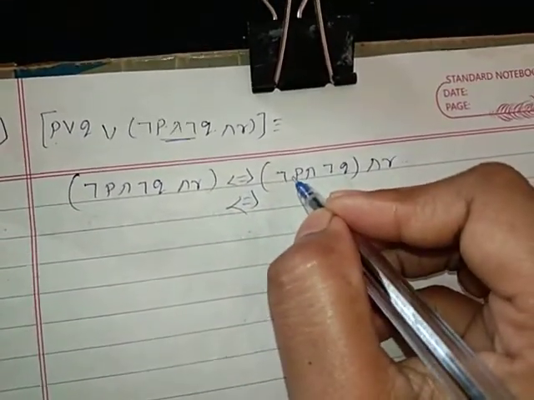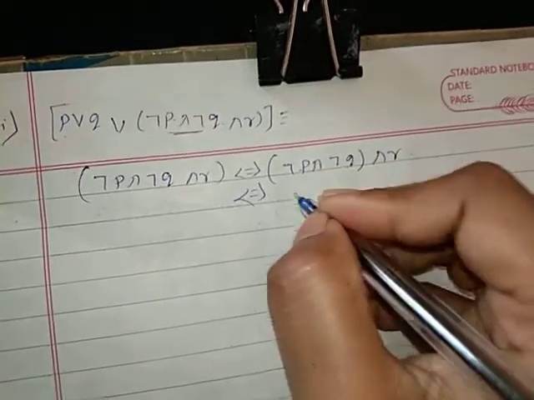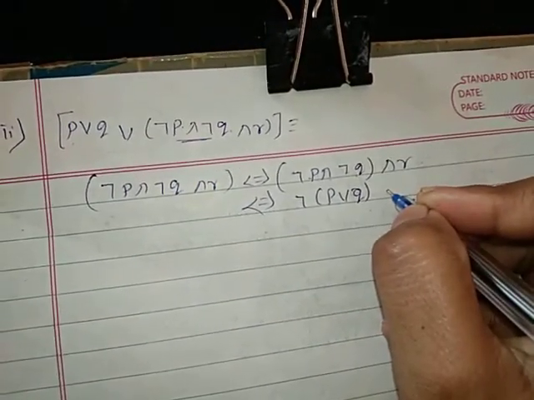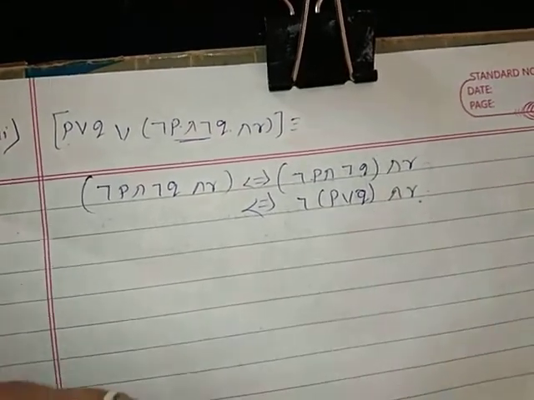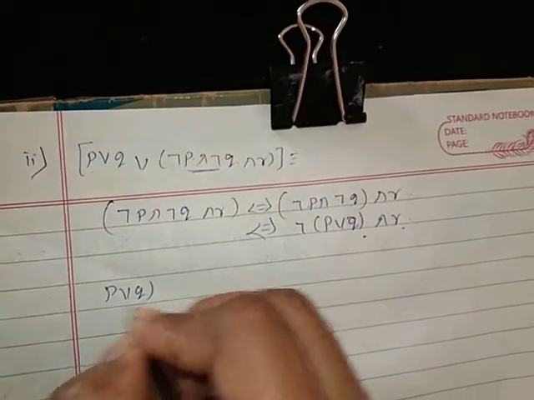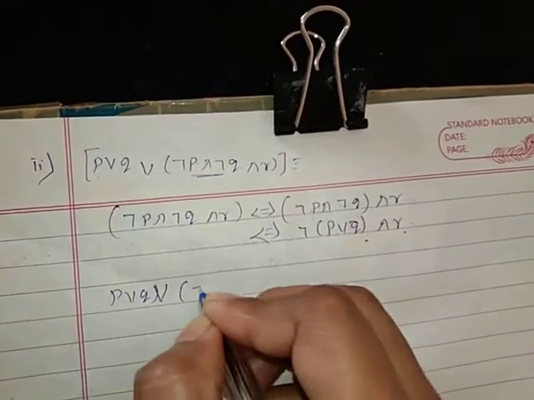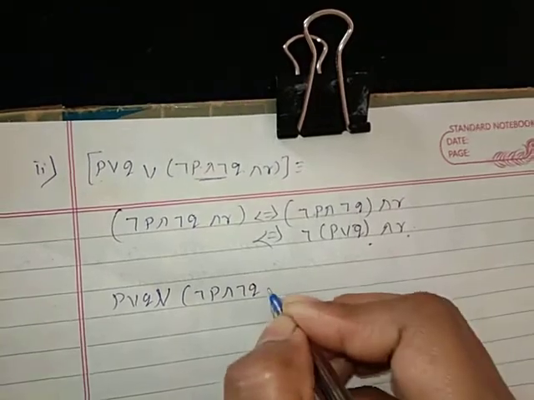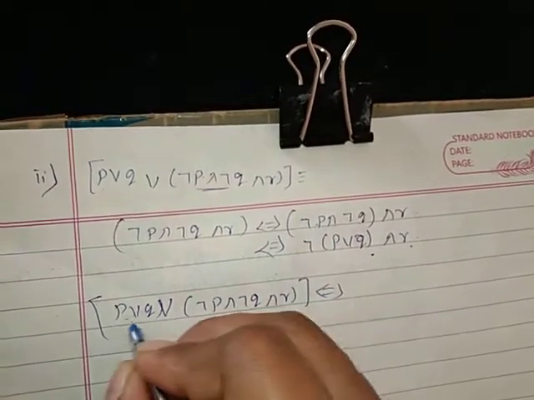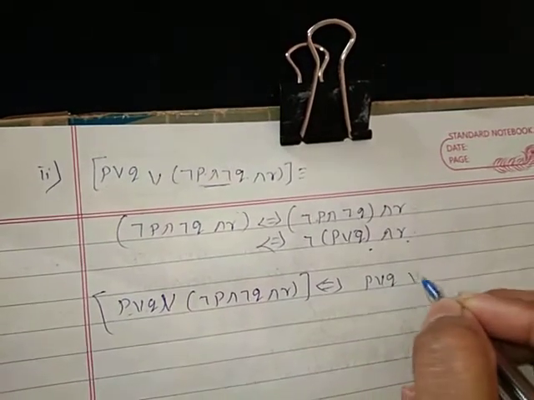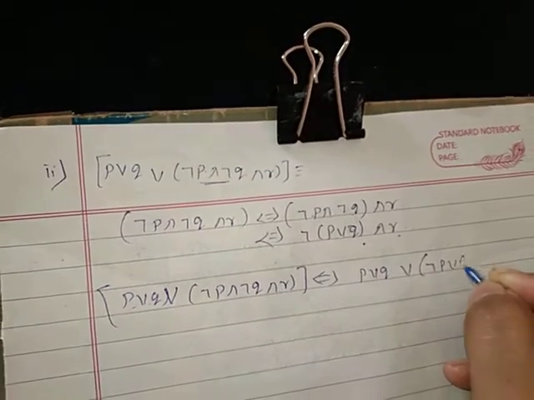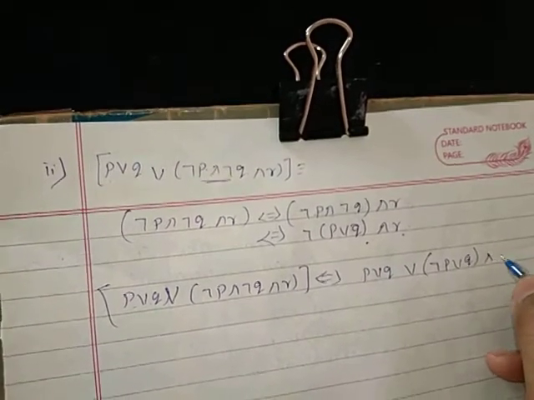Negation of P and negation of Q is equivalent to negation of P or Q, and R as it is. Now substitute it here: P or Q is as it is, or this will be substituted by negation of P or Q and R.